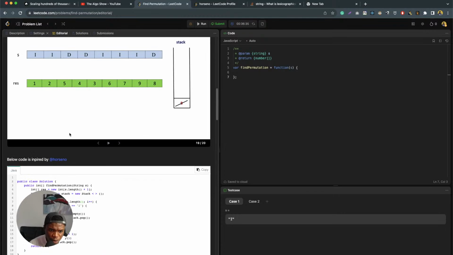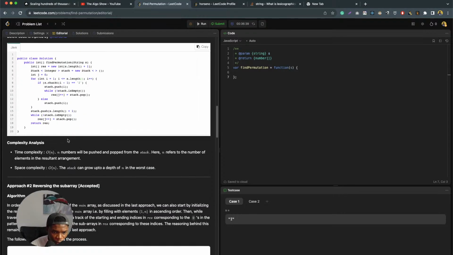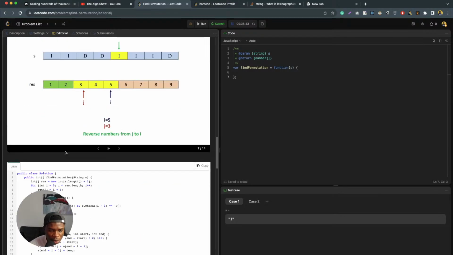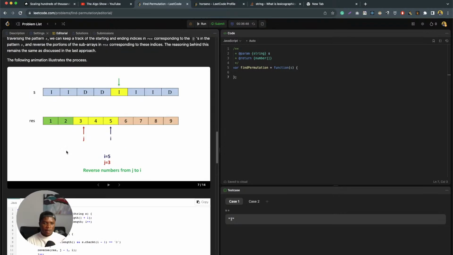This is also a very good solution, O of n, but in the first approach the space complexity is O of n because we're also adding the stack. But in this case, there's no adding of the stack, which makes it a good solution. I like it.